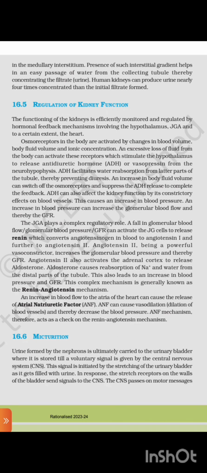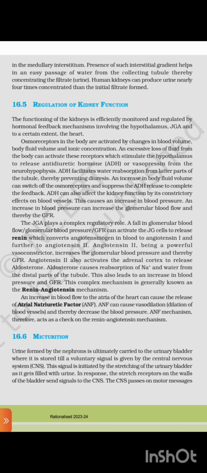16.5 Regulation of kidney function. The functioning of the kidney is efficiently monitored and regulated by hormonal feedback mechanisms involving the hypothalamus, JGA, and to a certain extent the heart. Osmoreceptors in the body are activated by changes in body fluid volume and ionic concentration.